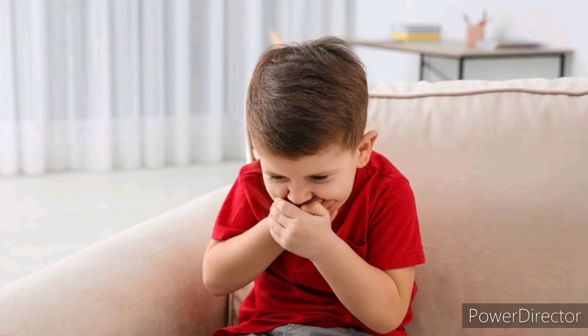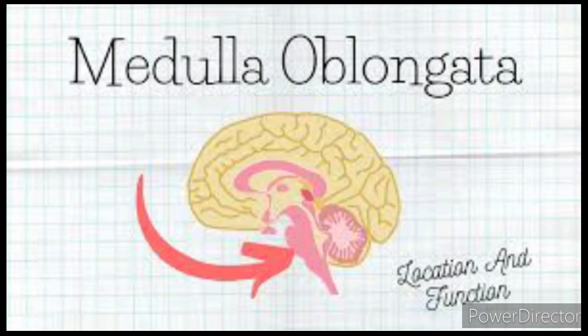Vomiting. This vomiting is a reverse peristalsis. The harmful substances and contaminated food from the stomach are ejected through the mouth. So this is called vomiting. This vomiting action is controlled by the medulla oblongata.